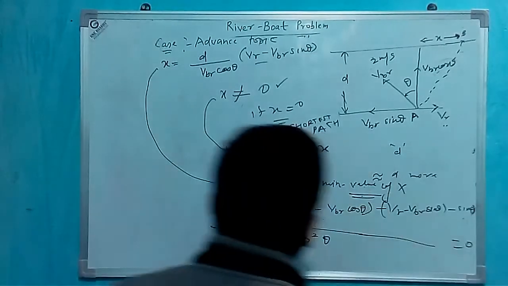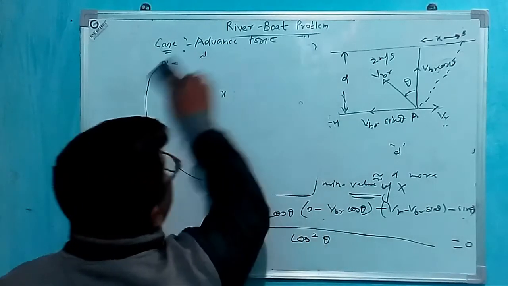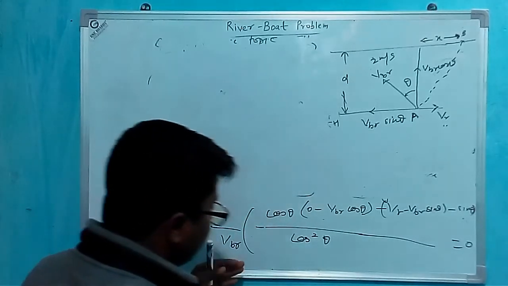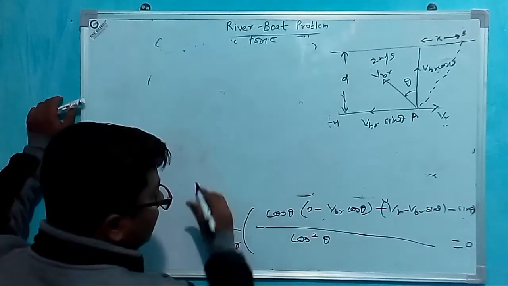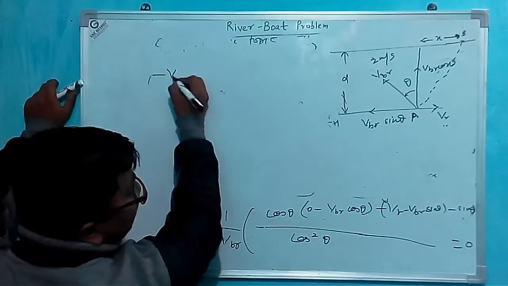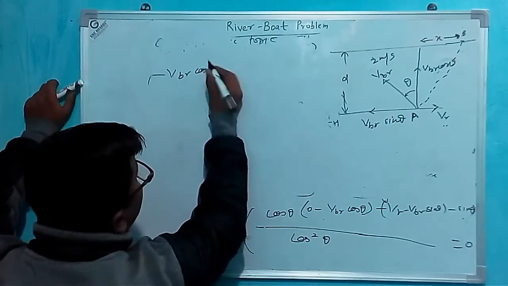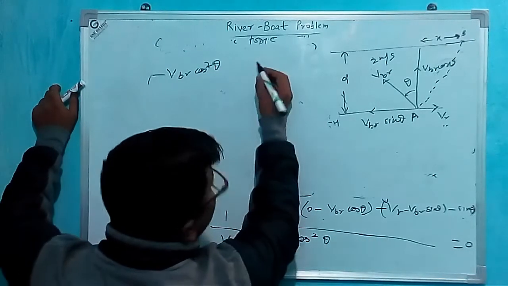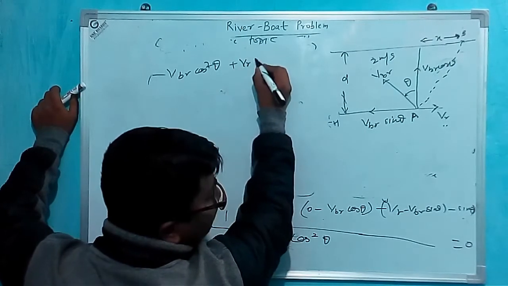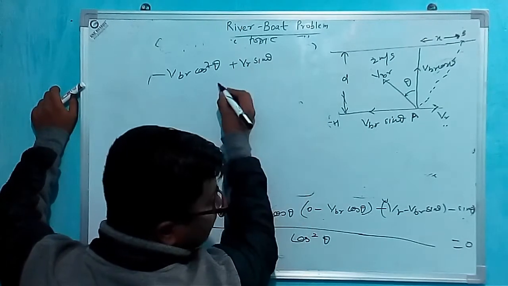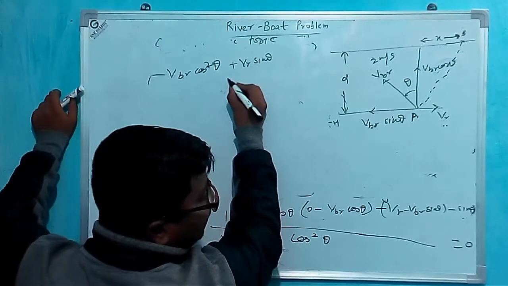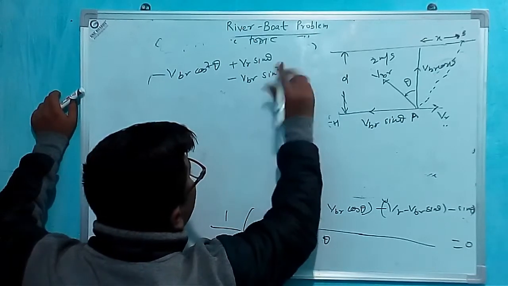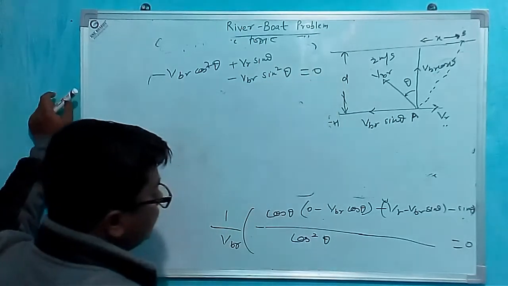If we solve it, we can easily see that minus v_r cos square theta plus v_br sin theta minus v_br sin square theta equal to 0.